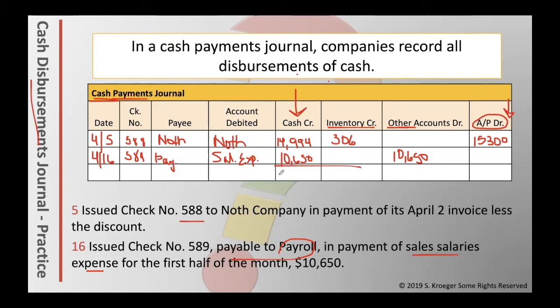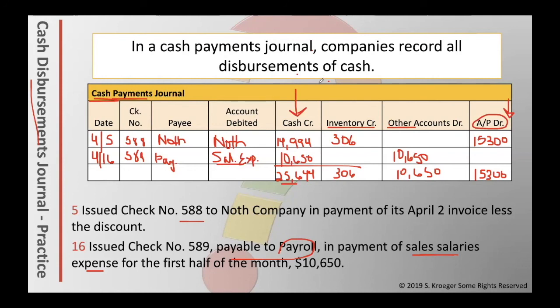When you add up the cash column, it would be $25,644. You would go into the ledger for cash and put this in as a credit. Inventory, 306. You would update that ledger account. Other accounts is the $10,650. We would make sure to look at the account on the side, which would be salaries expense, update that account. And lastly, accounts payable debit. We would need to make sure the subsidiary ledger account for North is updated, and then the control account is also updated. Those are the 4 special journals.